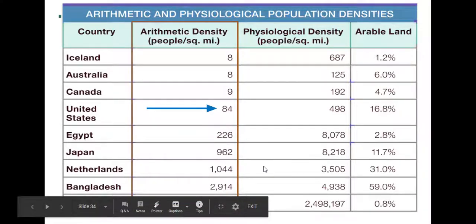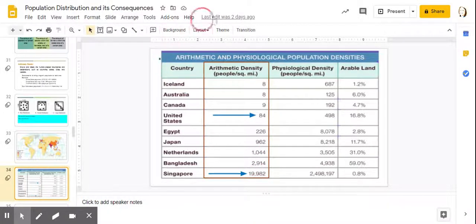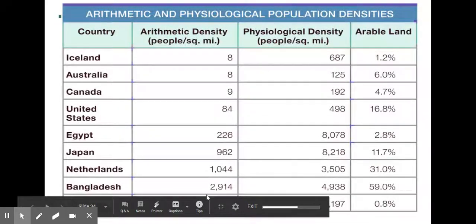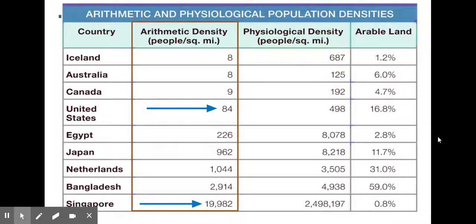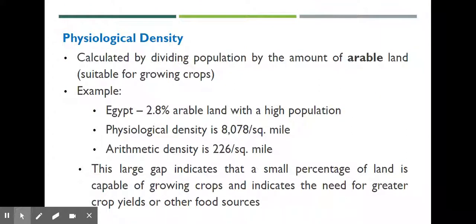Here's Singapore. And remember, Singapore, we said, was a pretty small island nation. So look at the arithmetic density here, it is 19,000. Okay, 19,000 people per square mile. That's a lot. So the physiological density is calculated by dividing the population by the amount of arable land suitable for growing crops. Because it's really important that you have enough arable land to feed your whole population.